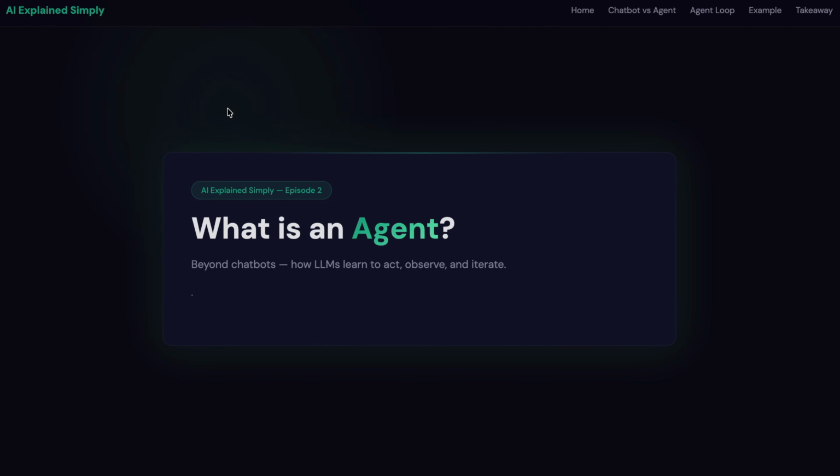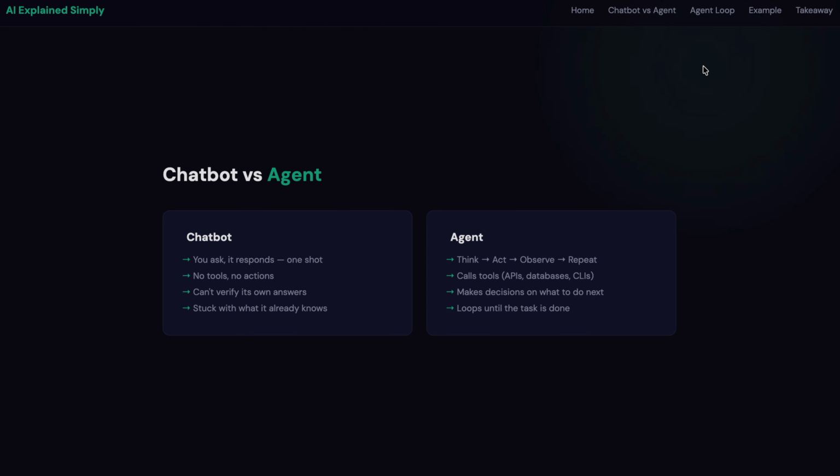Last time we spoke about what an LLM actually is, simply just the next token predictor trained on massive amounts of data and text. Today we're going to be building up on that, simply by just answering the question, what is an agent? You've probably heard the word thrown around a lot. AI agents, agentic workflows, autonomous agents, and the whole bang, right? It sounds quite complicated, but it's not as complicated as it sounds. By the end of this video, I guarantee you're going to know exactly what an agent is and how it works. So, let's start off with what you already know.